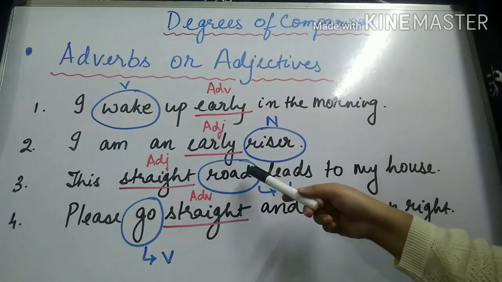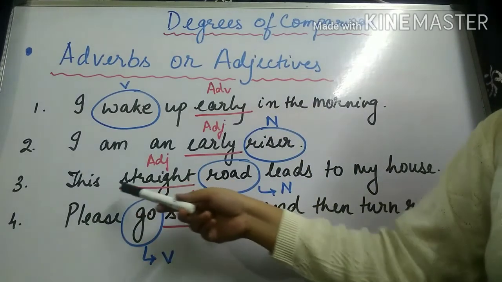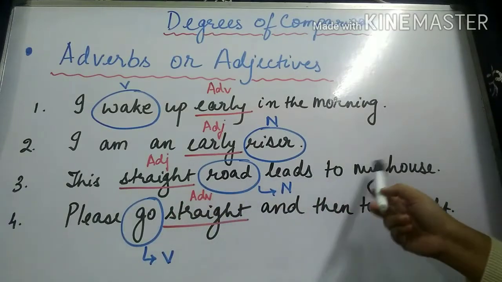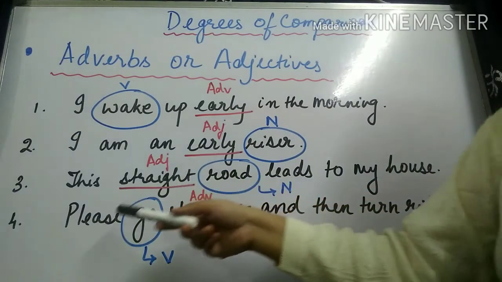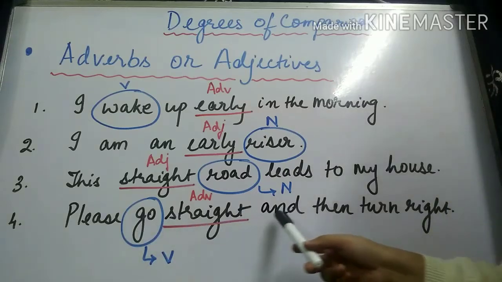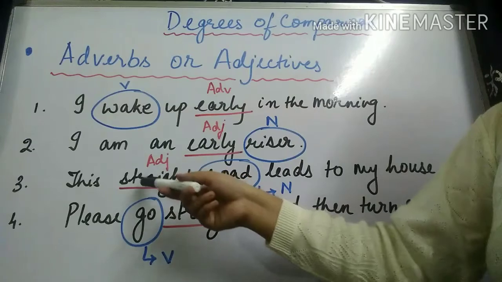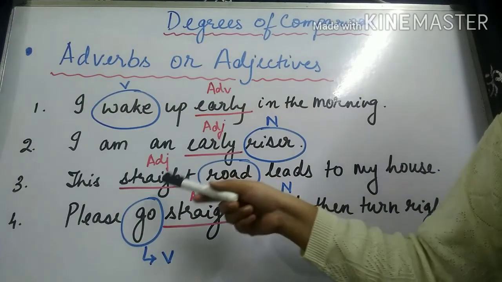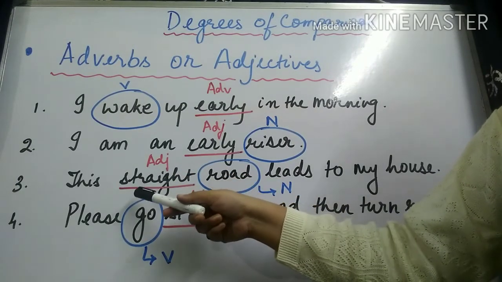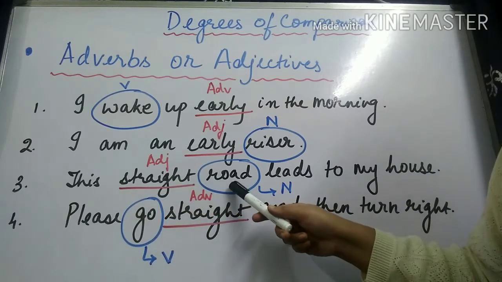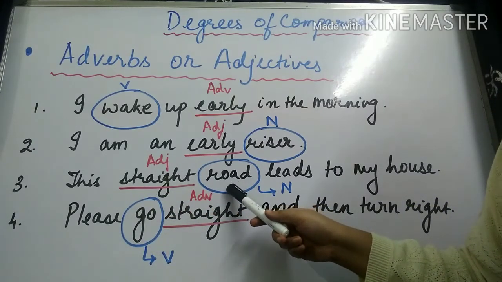Similarly, let us look at sentence 3 and 4. This straight road leads to my house. Please go straight and then turn right. So in both sentences, the word straight has been used. In sentence 3, the word straight is modifying the noun road.